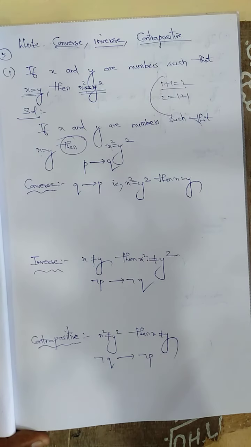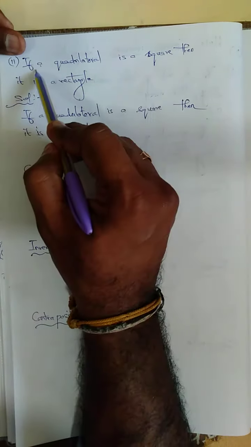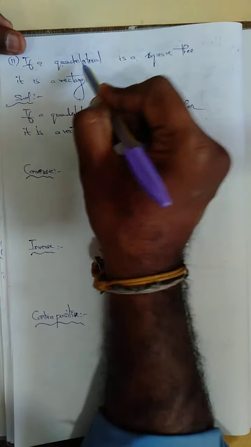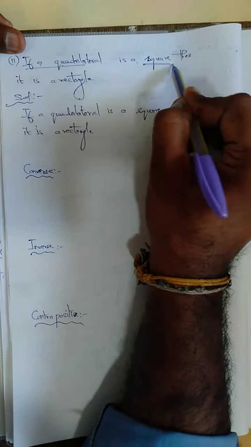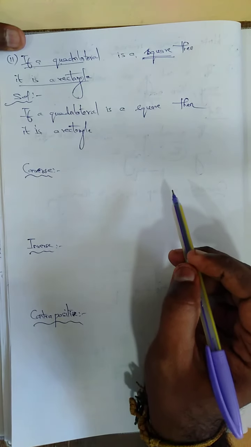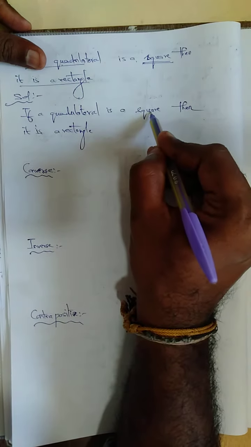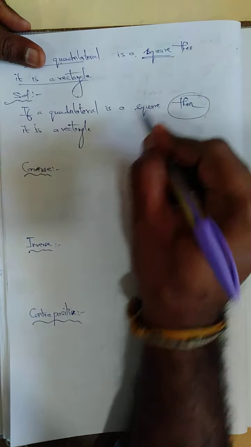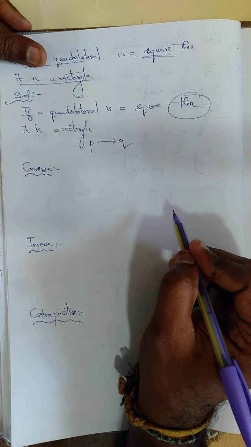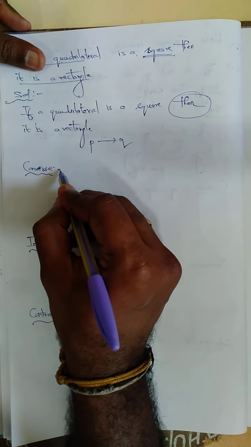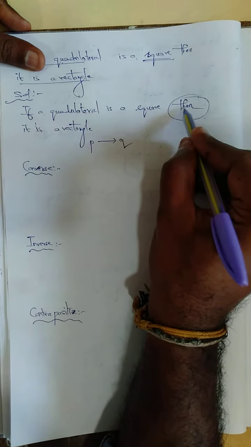Next I want to move towards the second sum. See how the second one is given. Listen very carefully: if a quadrilateral is a square, then it is a rectangle. They have given it as if-then, so I can put it straight as P conditional Q. Now what should I write? If a quadrilateral is a square, then it is a rectangle.